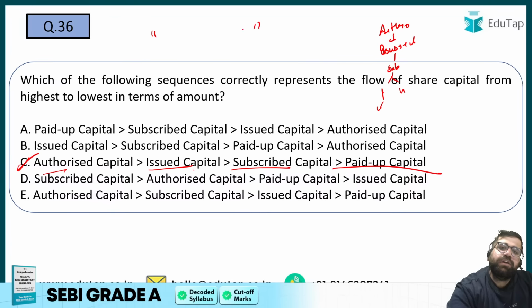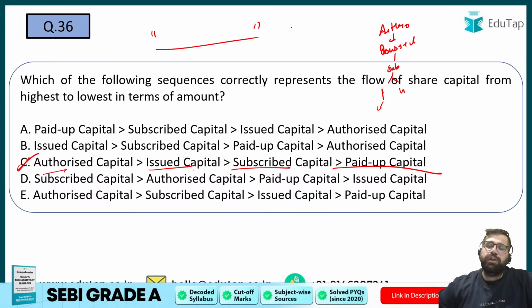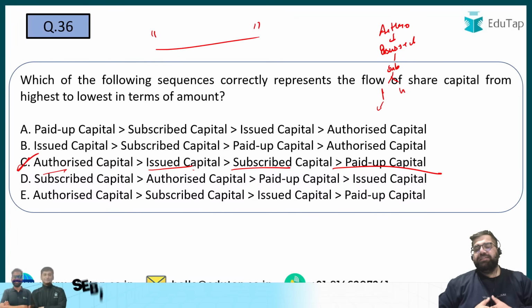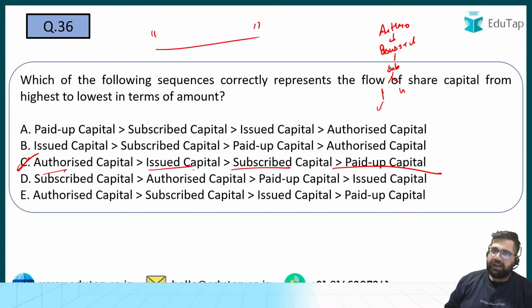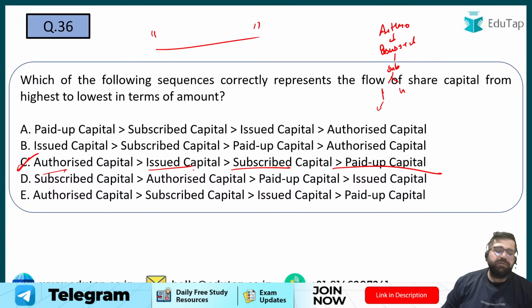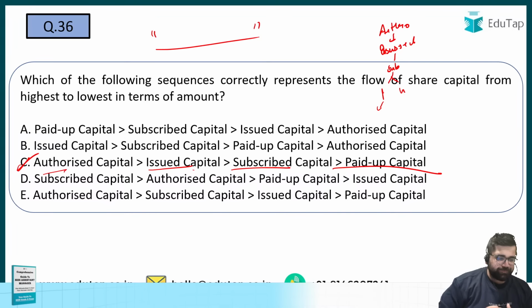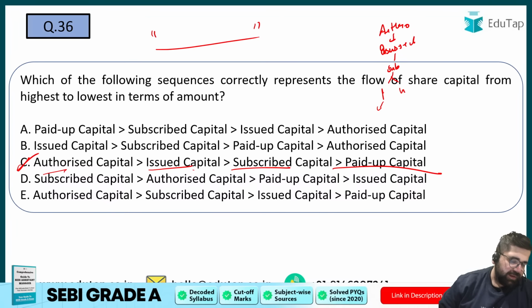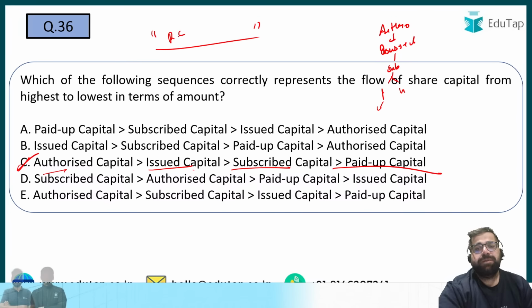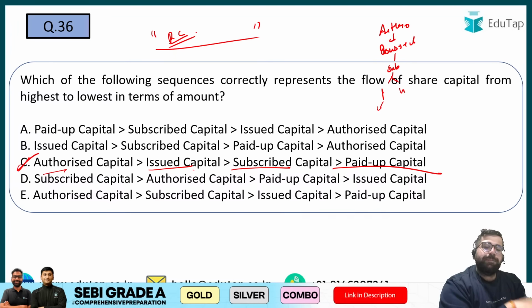Tell me the name of that particular capital which I will only call up during the time of winding up. It is the part of capital which is not called currently. It will only be called up during the winding up of business. Such type of capital is known as what? If you are only calling that capital at the winding up of the company, such type of capital is known as reserve capital. Not capital reserve. Capital reserve is different. Reserve capital is the correct answer.